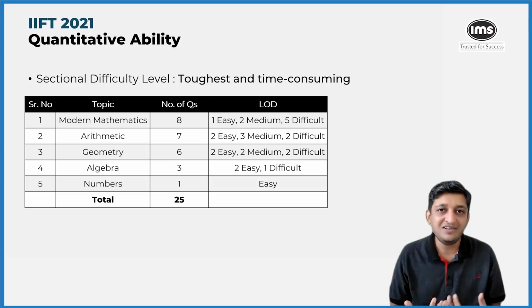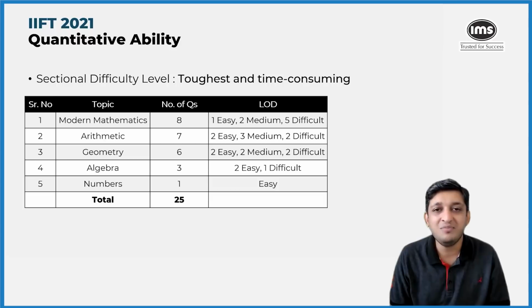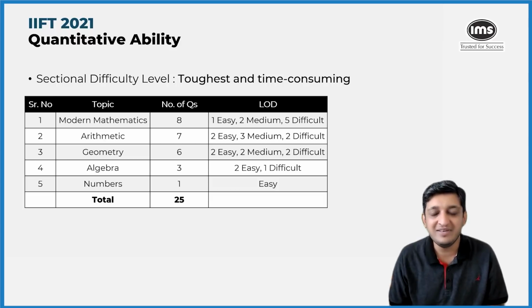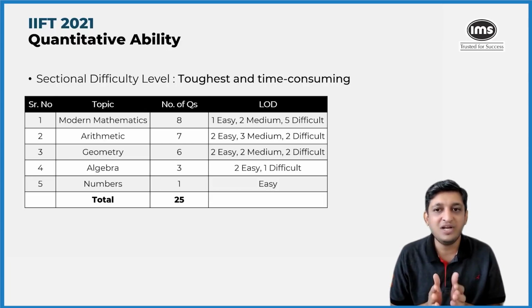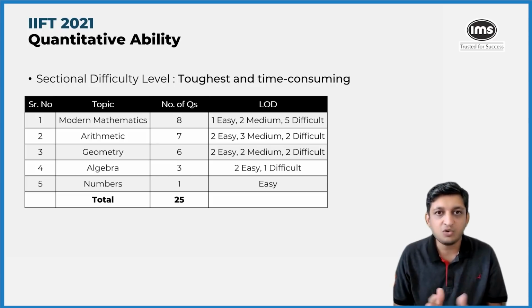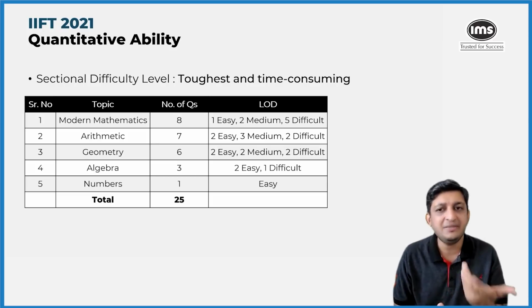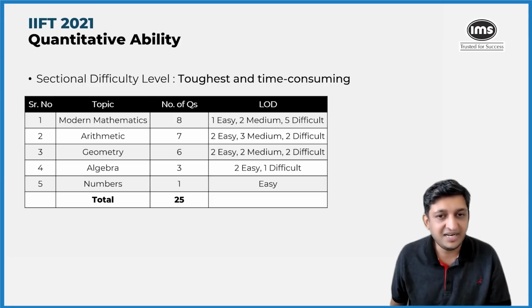on their ego and would have felt that they are not able to solve questions fluently, and that's why they needed to put in more effort or more amount of time solving this, would have led to a disaster, right? So people who would have got stuck in this particular section would not have done well. So the wise thing to do here was to let go of this section completely, back your prep, get the minimum cutoff that you thought was possible, around 15 to 20 marks, let's say, for example, and then move on to other sections and only come back to this section if there was time left at the end.